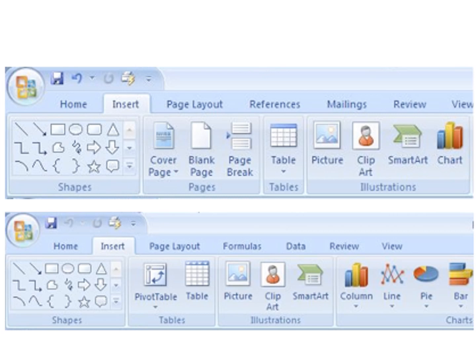MS Excel and MS Word both have similar icons, symbols, and even home, insert, page layout, etc. So if you don't have consistency, it is very difficult for the user to understand your system and design.